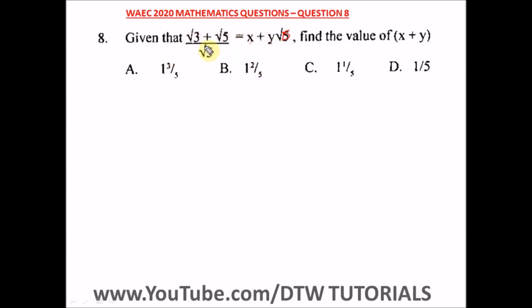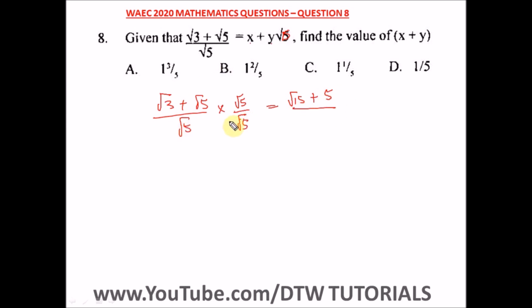So let's simplify this. We have root 3 plus root 5 divided by root 5. Remember, in surds, when you have a denominator that is a surd, you multiply the numerator and also the denominator by that same surd. So the square root of 5 times the square root of 3 will give us root 15, plus the square root of 5 times the square root of 5, you just cancel out the roots and we are left with 5.